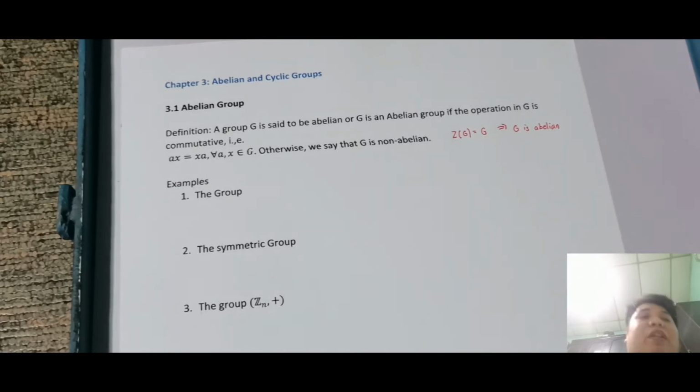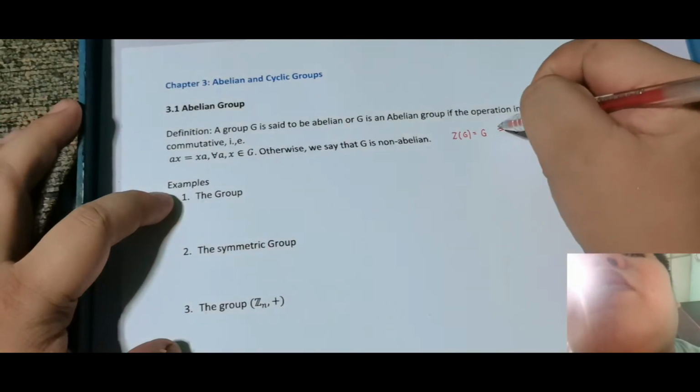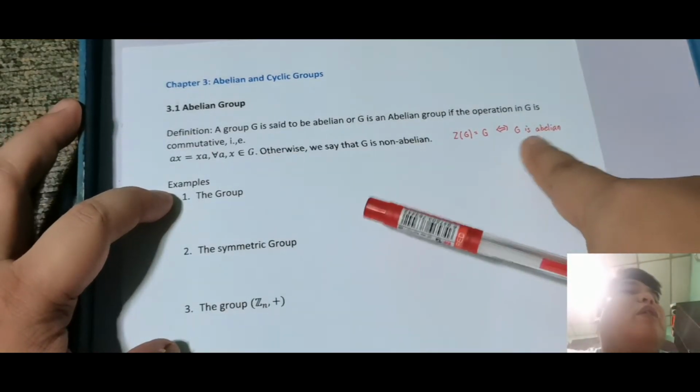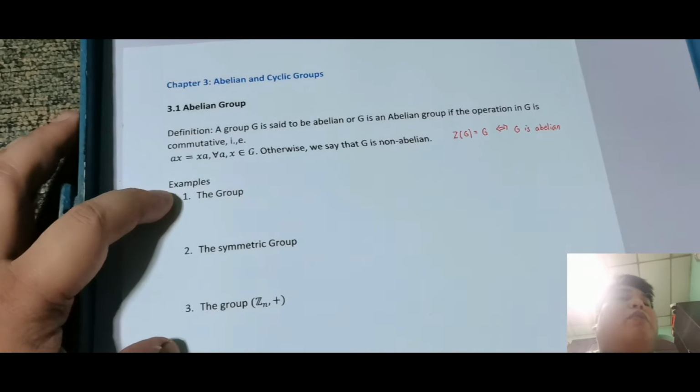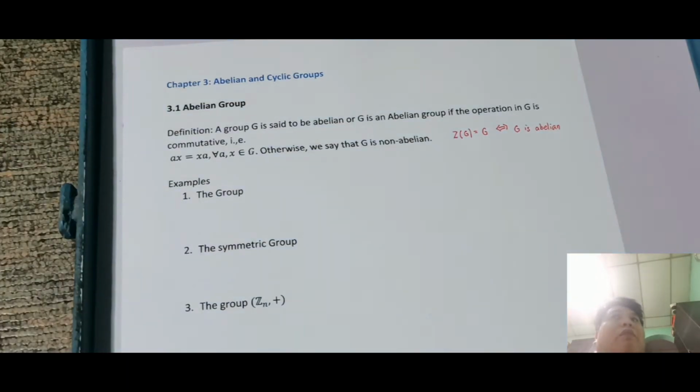So pwede natin consider biconditional yan. Ngayon kung yung G is abelian, so kung aware ka na G is abelian, automatic C of G mo is equal to G. So tandaan mo rin yan. Ngayon wala yung connection sa ating centralizer kasi centralizer nagre-refer lang dun sa element. Okay, yung mga nagko-commute sa kanya. So tandaan yan. Okay, so now example.